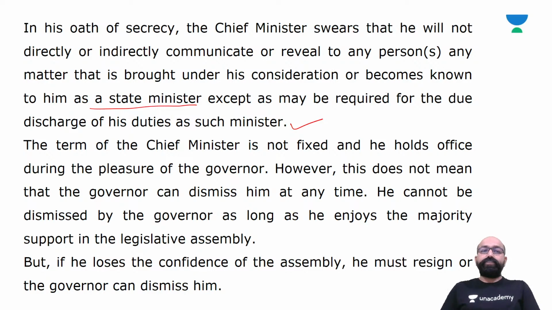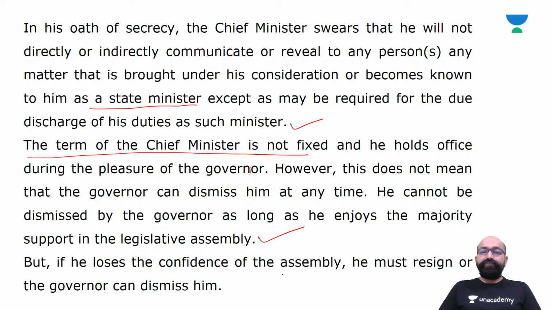The term of the chief minister is not fixed, and he holds the office during the pleasure of the governor. However, this does not mean that the governor can dismiss him at any time. The chief minister cannot be dismissed by the governor as long as he enjoys the majority support in the Legislative Assembly. If he loses the confidence of the Assembly, he must resign or the governor can dismiss him.